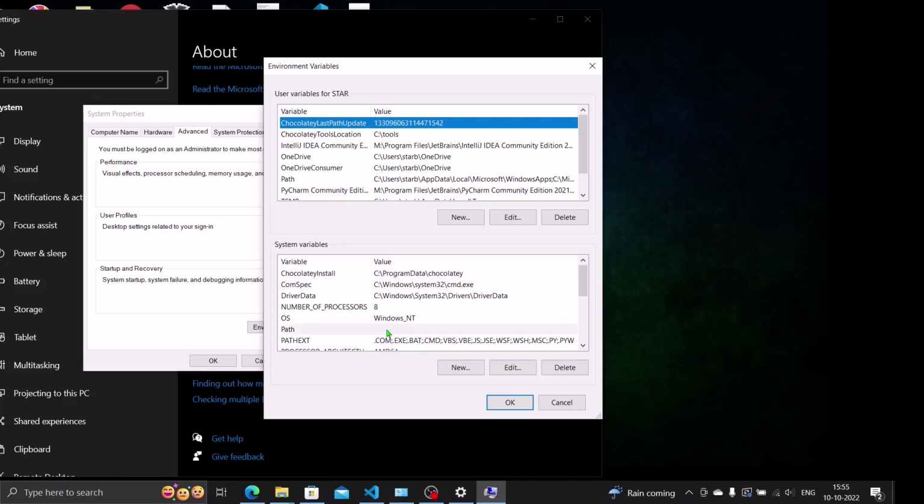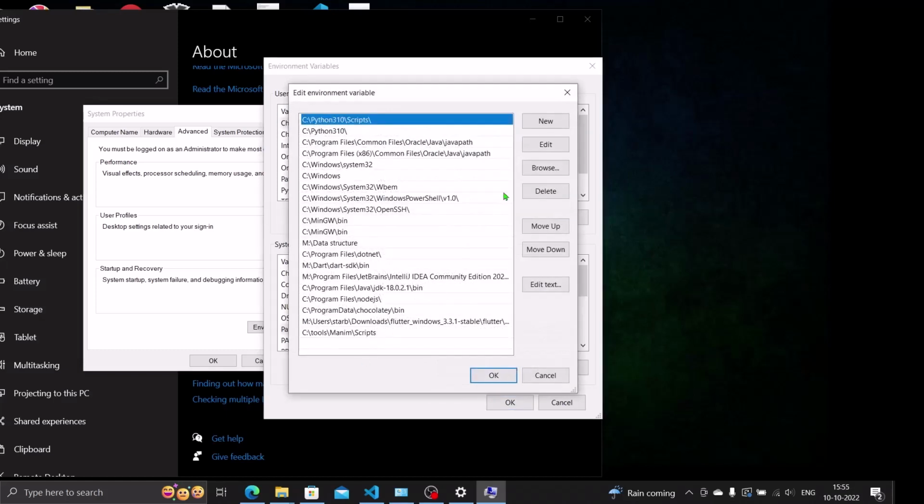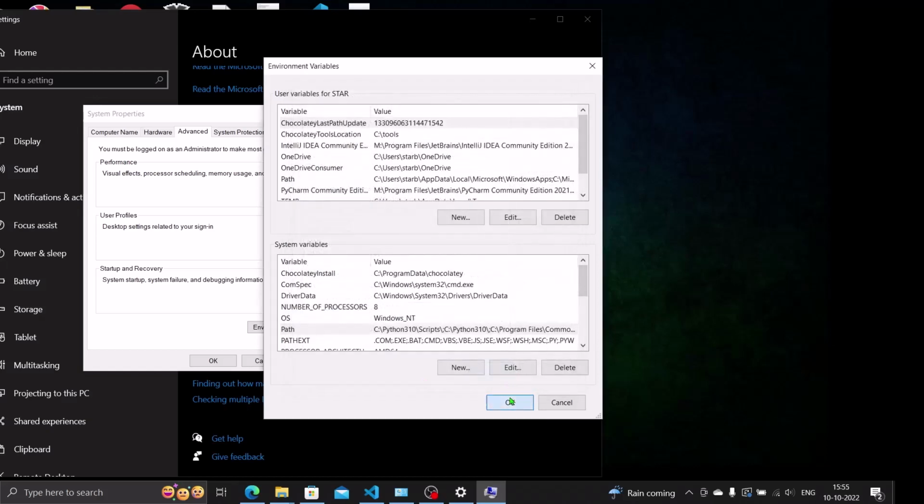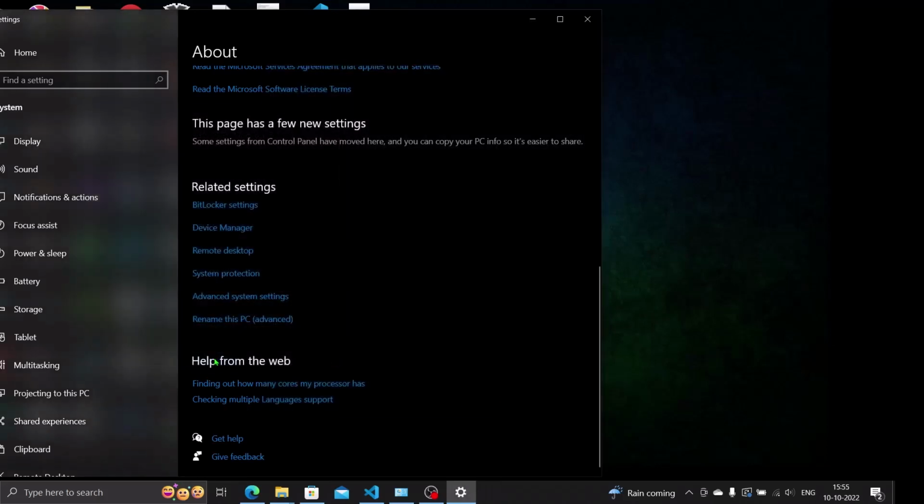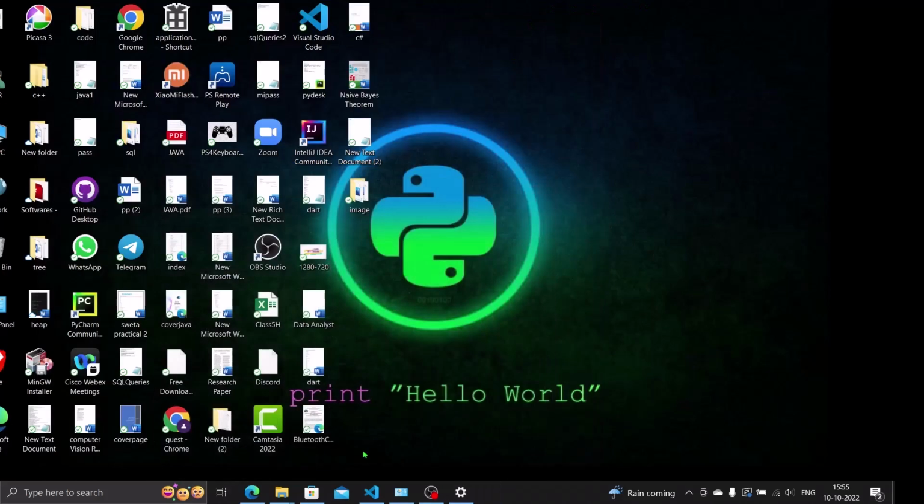So just click on the path, and here you add a new path, just paste the copied path here. That's it. Click on OK, and click on OK, and click on OK. So now your path will be set.